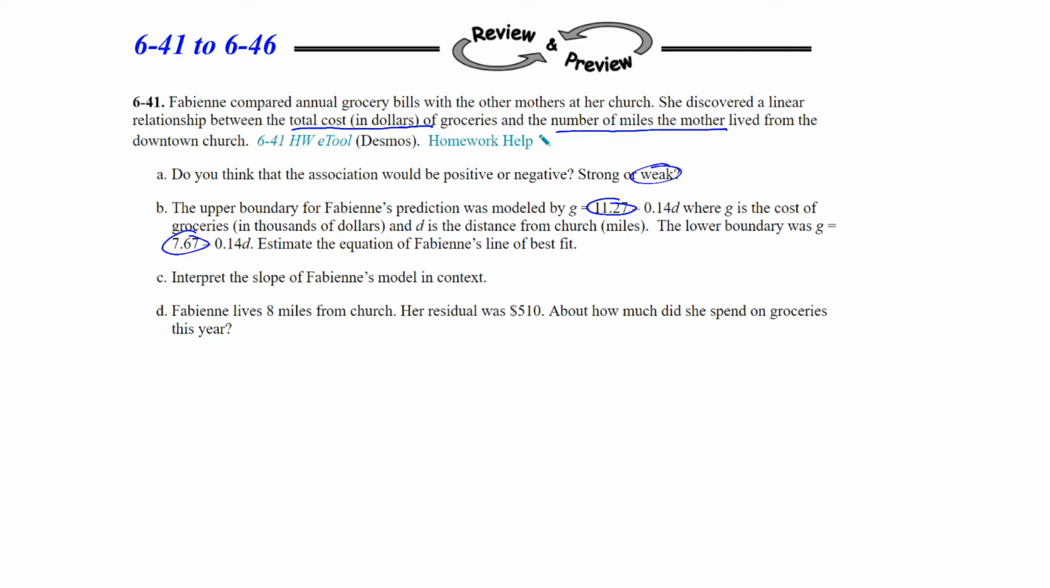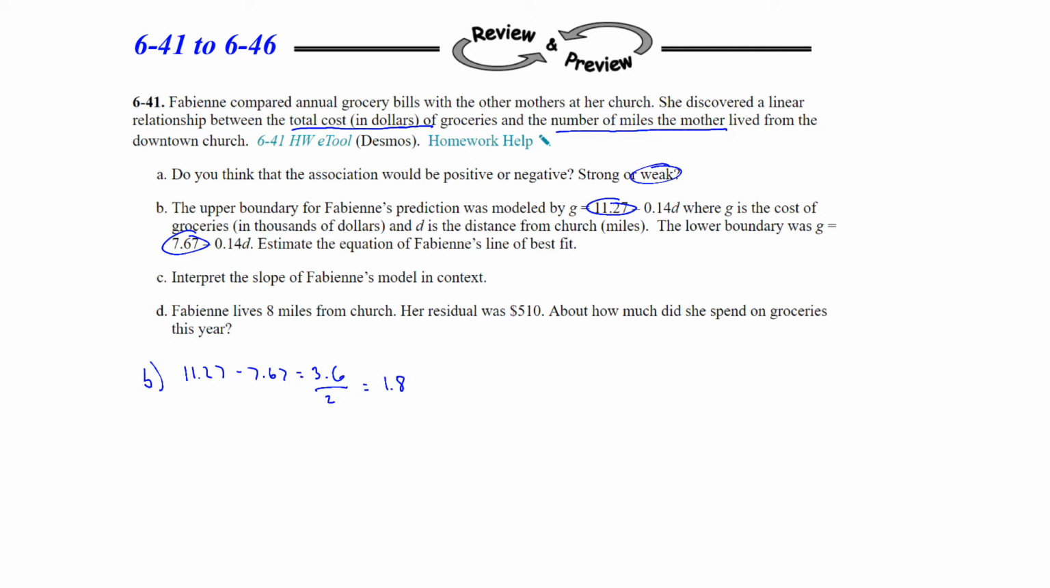What's halfway in between 11.27 and 7.67? How would we figure out the middle between those two? So I'll go down here and we can take 11.27 and subtract 7.67. That will give us the distance between the upper and the lower bound, which is 3.6. And that's the distance between them, but we want the middle of that. So to get the middle, if we divide by 2, we'll get 1.8. And that's the distance between the line of best fit and the upper and the lower bound.